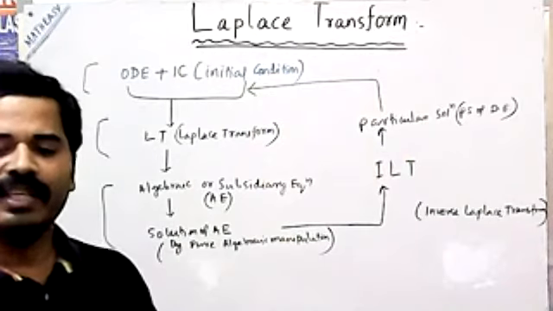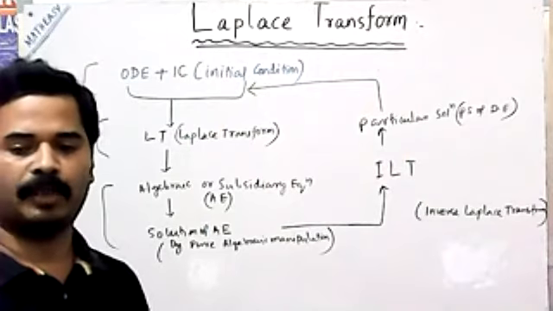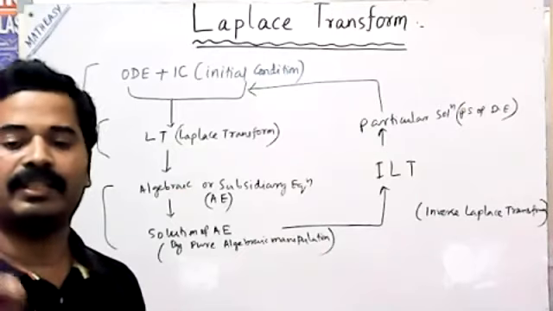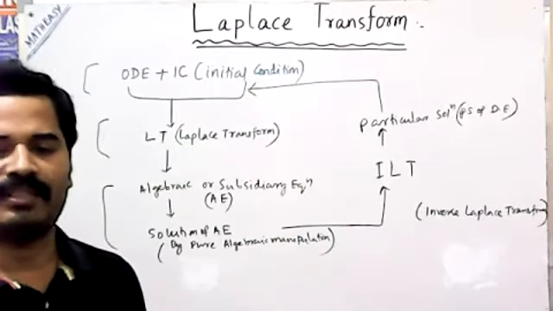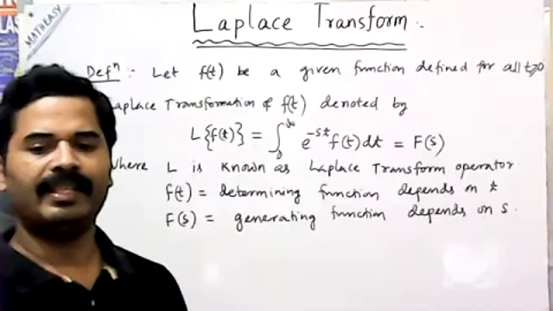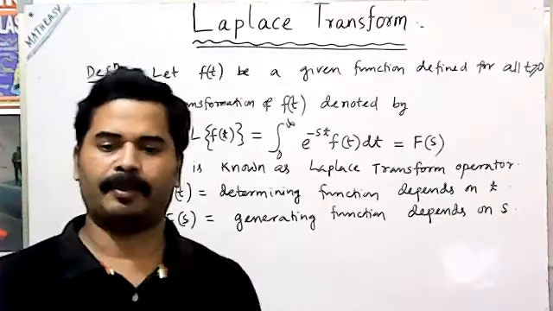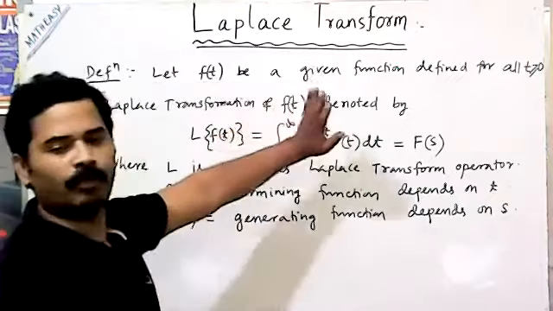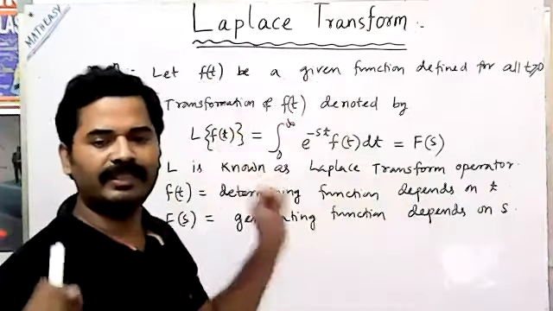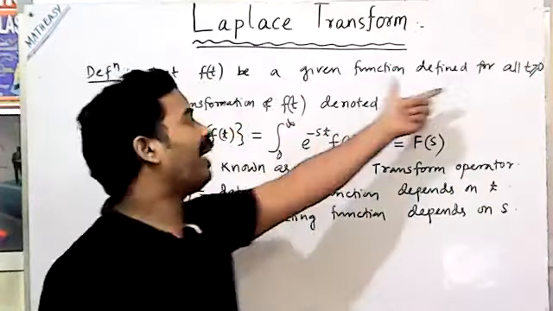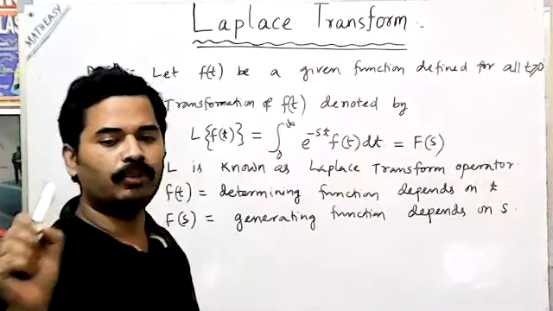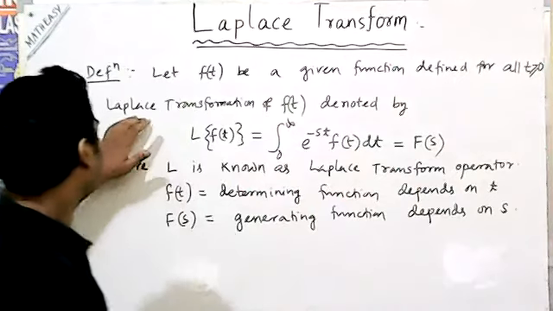Then we come to the definition of a Laplace transformation. What do you mean by Laplace transformation? What is the exact definition? Let f(t) be the given function, defined for all t greater than or equal to 0.